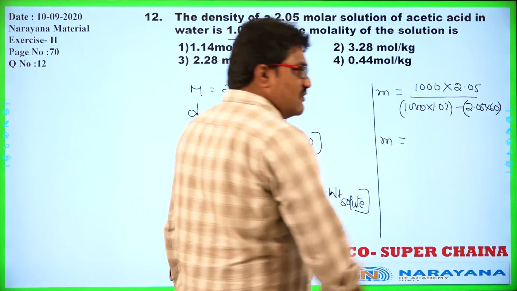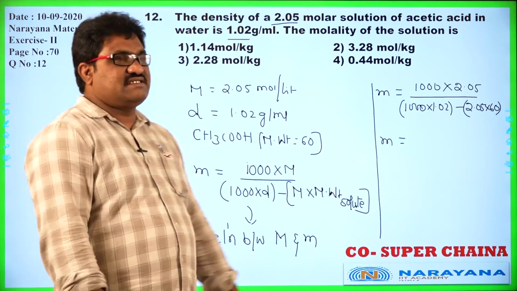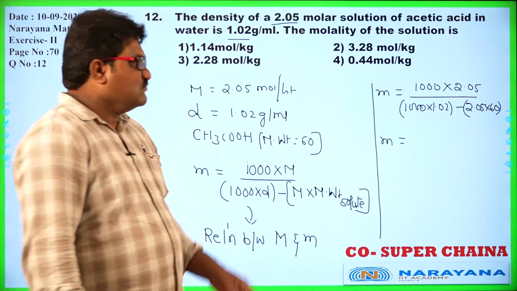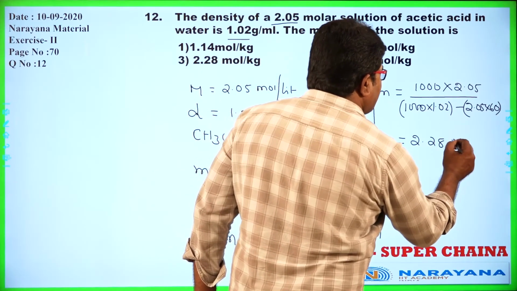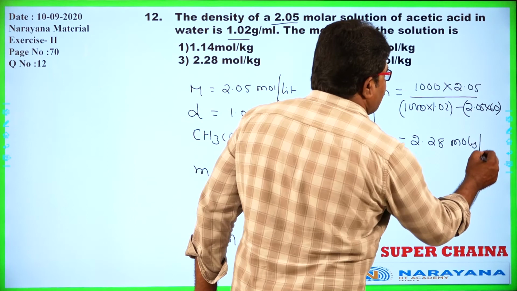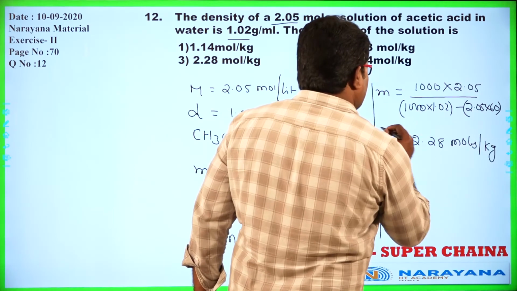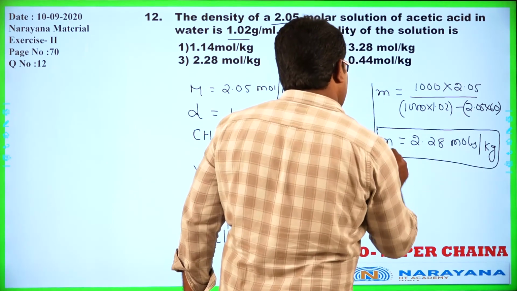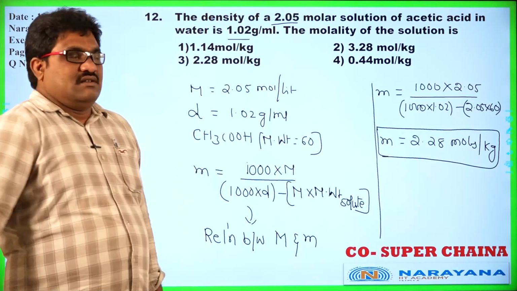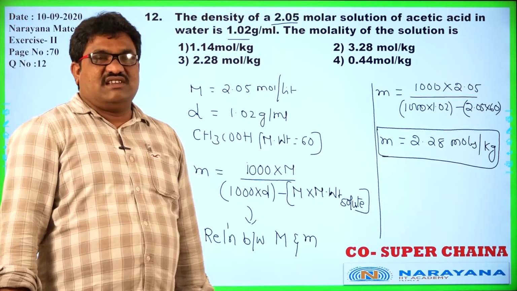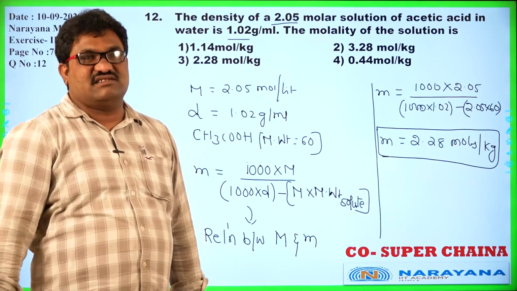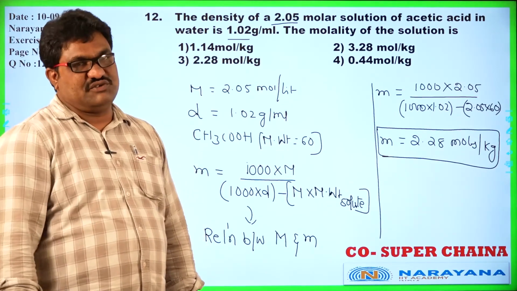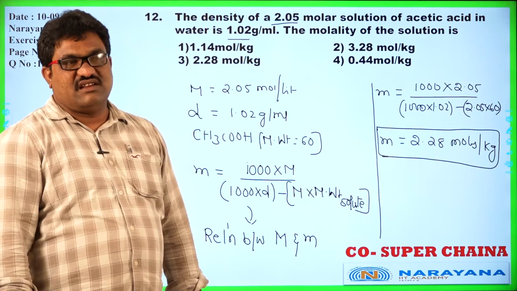By solving this we get molality equal to 2.28 moles per kg. By solving that calculation we get 2.28 moles per kg as the answer, the molality of the solution. Okay, let us go for the next one.